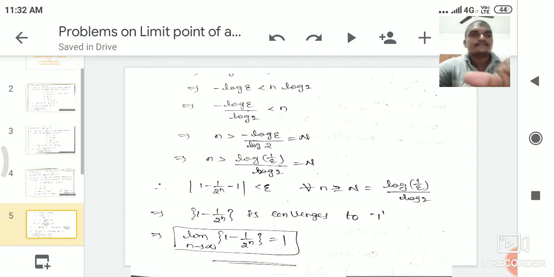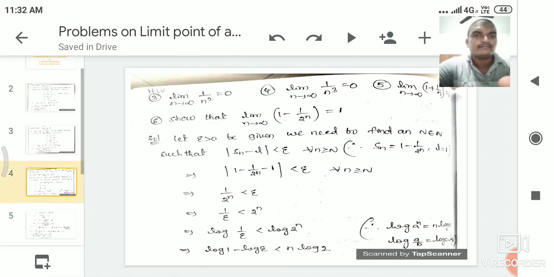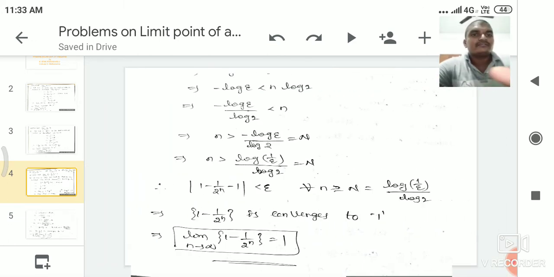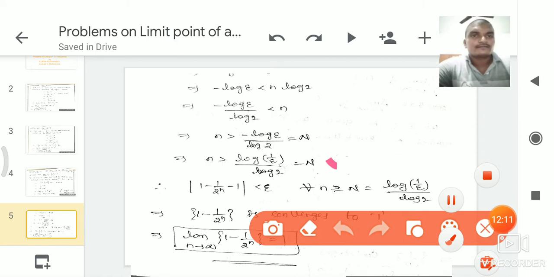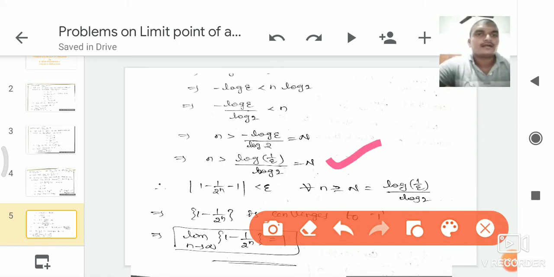So next slide. Here n is greater than log 1 by epsilon by log 2. Here we have log 1 by epsilon is less than log 2 power n. Log 2 power n can be written as n log 2. So from that we write it directly as this one. N is greater than log 1 by epsilon by log 2, which must be a natural number.